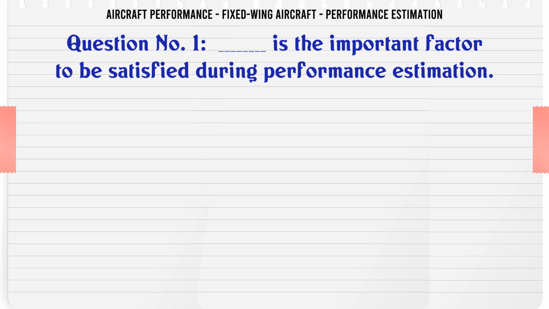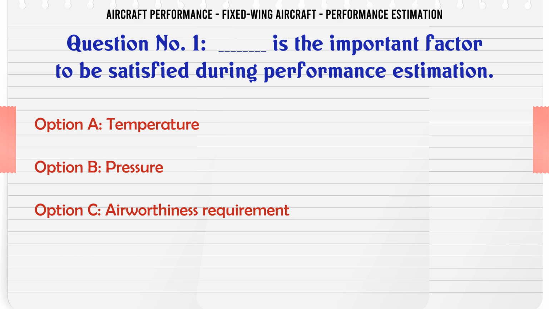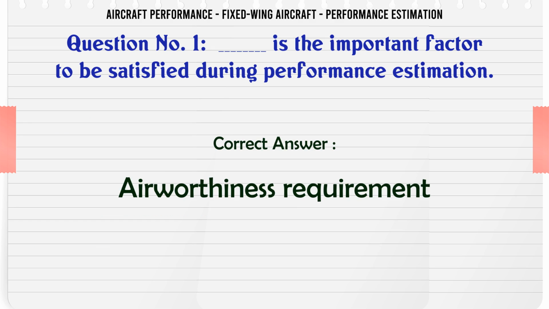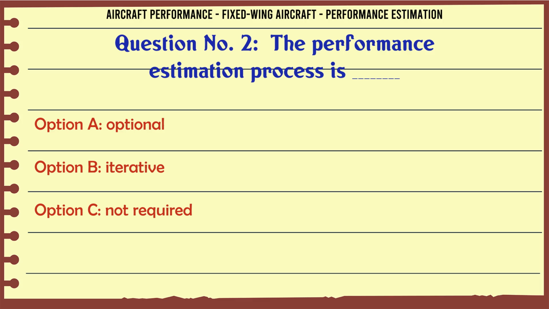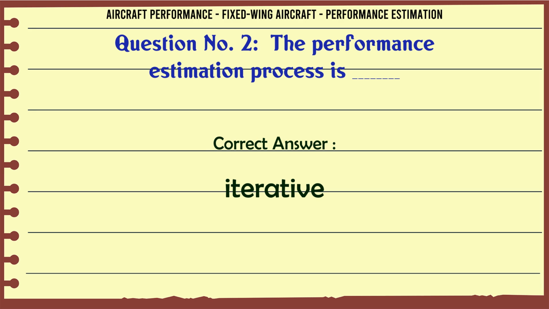What is the important factor to be satisfied during performance estimation? A. Temperature. B. Pressure. C. Airworthiness requirement. D. Climate. The correct answer is airworthiness requirement. The performance estimation process is A. Optional. B. Iterative. C. Not required. D. Single attempt. The correct answer is iterative.